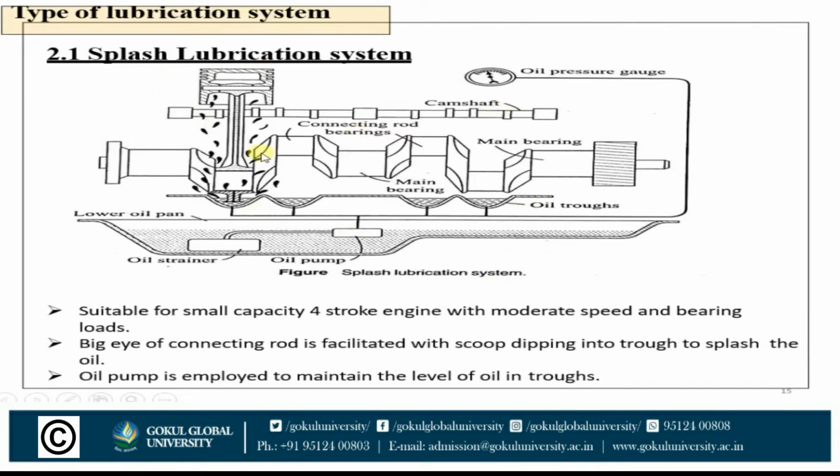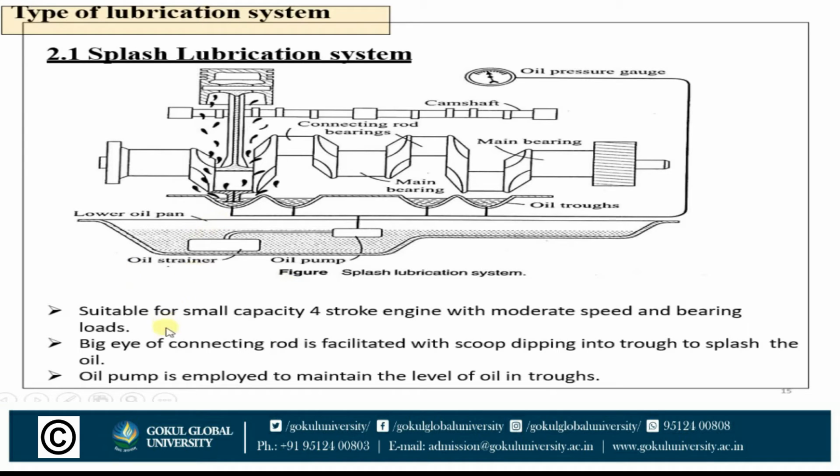This is the diagram. This is the engine, the piston, the connecting rod. This is the crankcase. The lower portion you can see is called the crankcase of the engine. This is the oil storage. Here oil is stored. This is the oil strainer, oil pump. These are the oil troughs, main bearings of the connecting rod. It is suitable for small capacity 4-stroke engines with moderate speed and bearing loads.